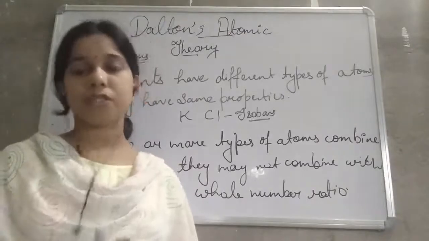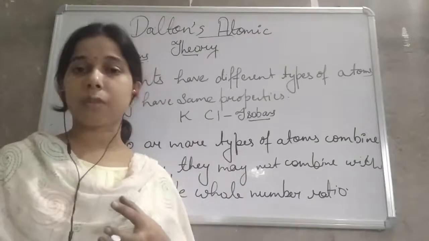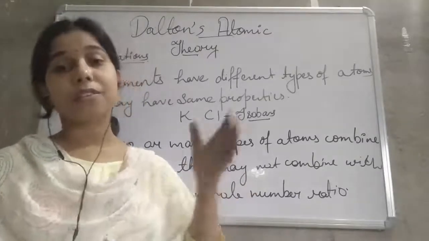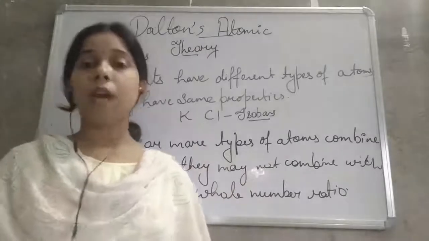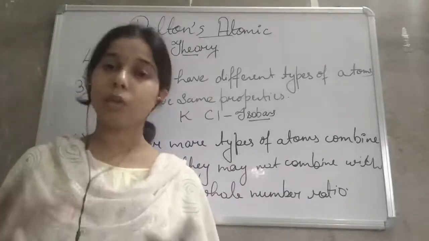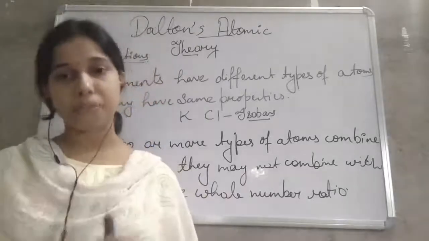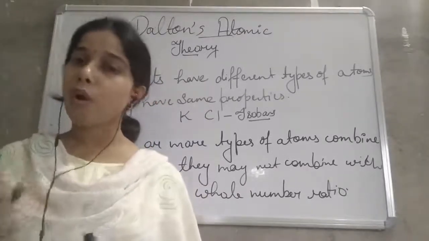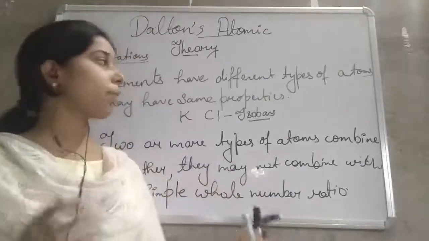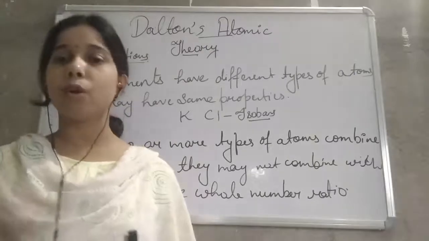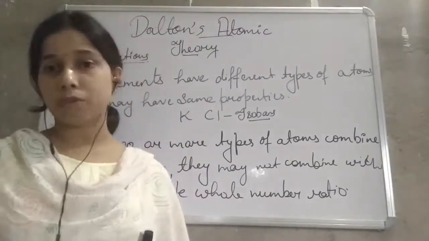Most of the time questions ask what the different postulates of Dalton's atomic theory are, or what the different limitations are. Okay student, now we will see, we have studied the laws of chemical combination, including the law of conservation of mass and the law of constant proportion. So how does Dalton's atomic theory explain the law of conservation of mass and the law of constant proportion? Okay.